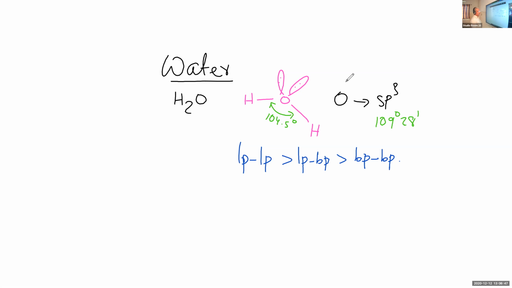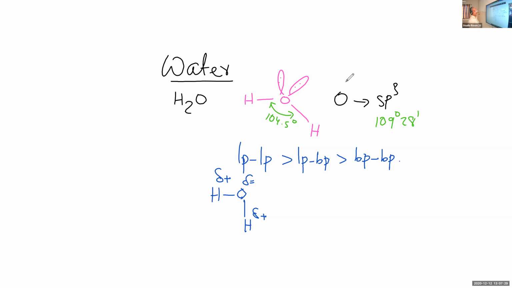Another thing, in water molecule, oxygen is more electronegative than hydrogen. Therefore, the electron pair of the OH bond is shifted towards oxygen, so that oxygen gets a partial negative charge and hydrogen gets a partial positive charge.